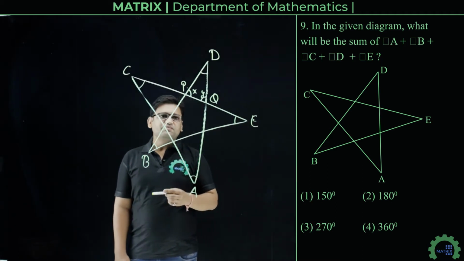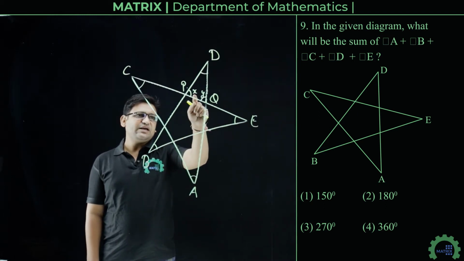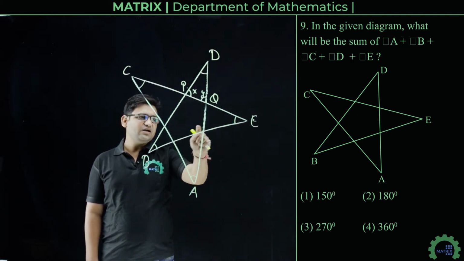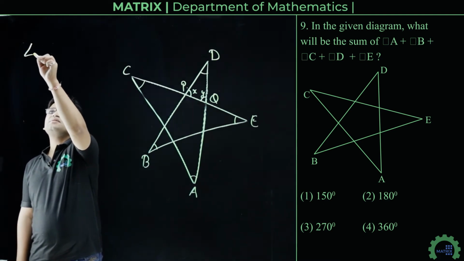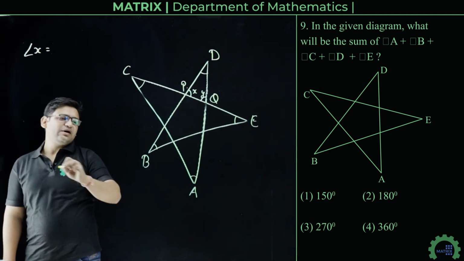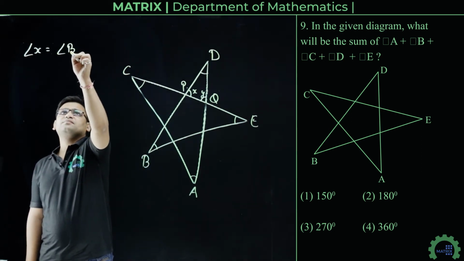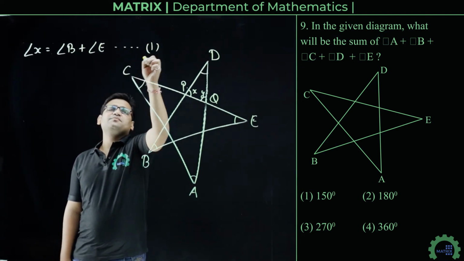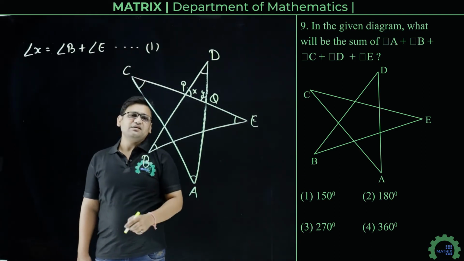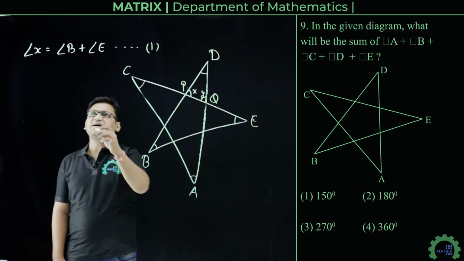So we know that exterior angle is equal to sum of interior opposite angles. So we can say that angle X is equal to angle B plus angle E. This is equation number first. What is the reason here? Reason is exterior angle is equal to sum of interior opposite angles.